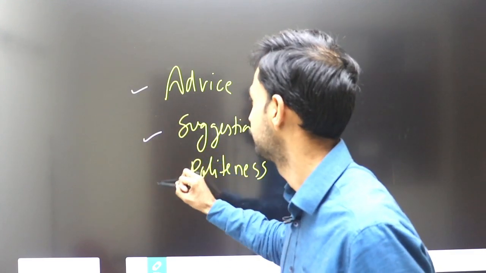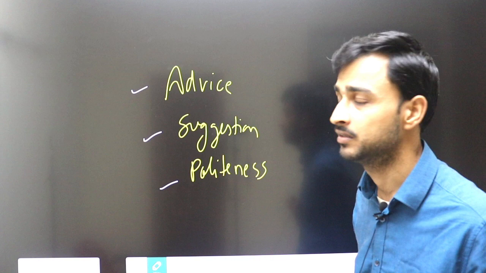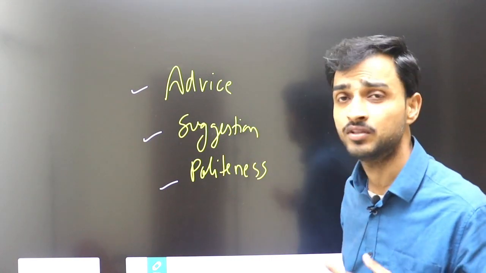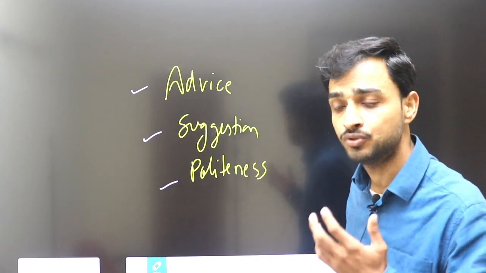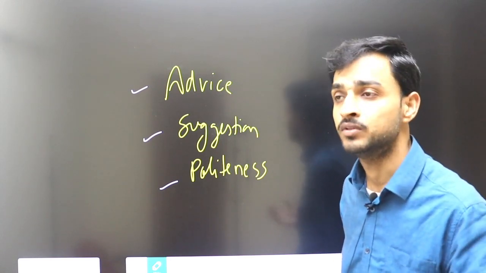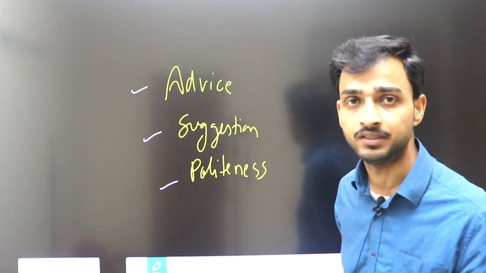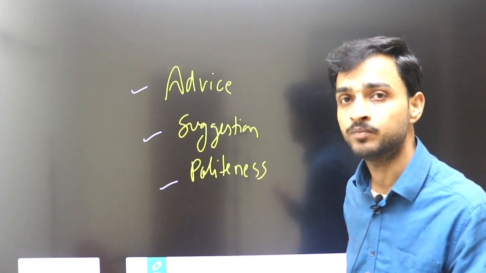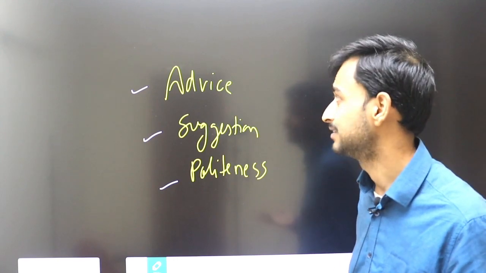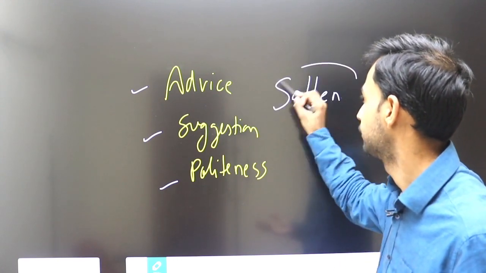If we give somebody advice, suggestion, or politeness, we say something politely. You should not do this, you should not do that, you should eat vegetables, you should not drink coffee, you should play every day, you should learn every day. You should sleep properly. So these are all advice. So we use in that case modal verb sollen.